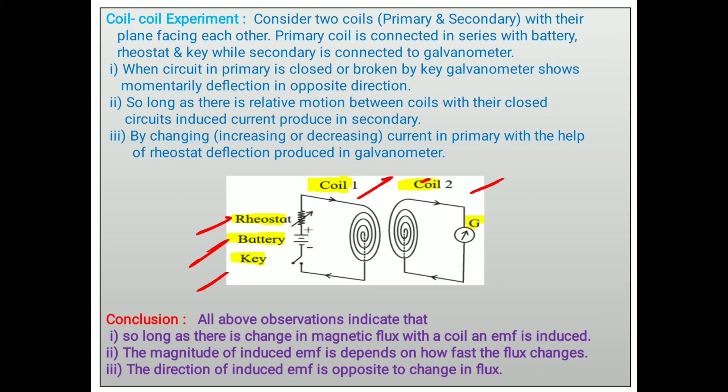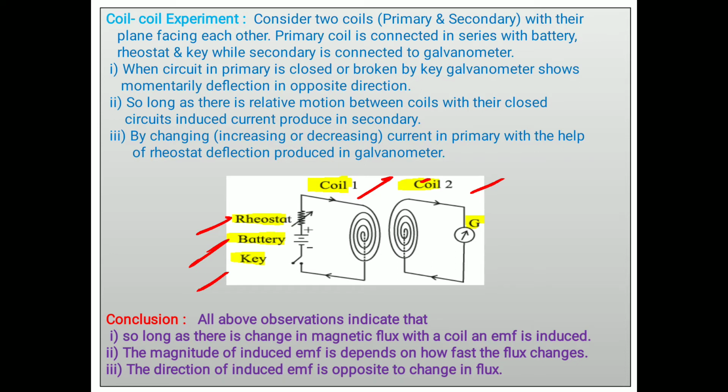Or with the help of the rheostat, the current decreases, then what happens there? The magnetic field decreases, the secondary coil comes in the decreasing magnetic field, again EMF is induced or current is set up in the opposite direction. That means in all these experiments, from the above observations, we can make certain conclusions.